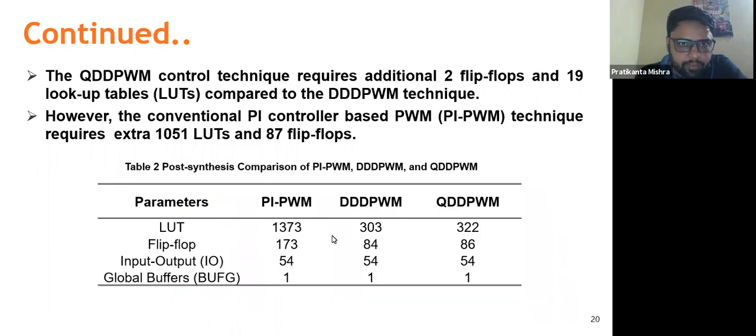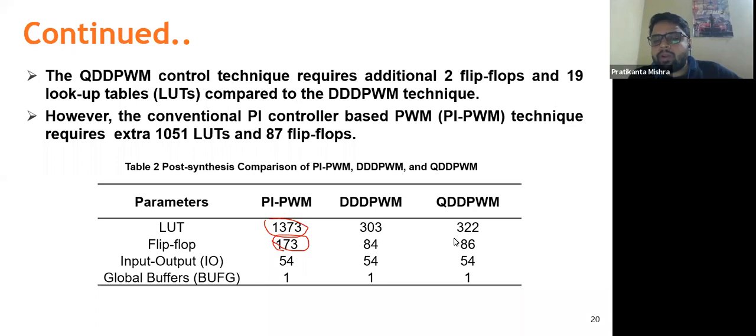Okay, so based on the comparison of 3 control strategies, triple DPWM, QDPWM, and PI-PWM, we went through the synthesis of all these three controllers to compare the total number of LUTs, flip-flops, IOs and BUFGs required. As we can see, the LUTs and flip-flops required for PI-PWM are very high as compared to triple DPWM.